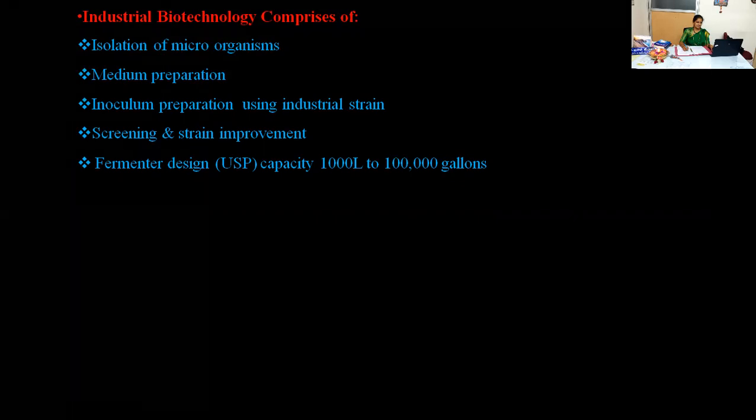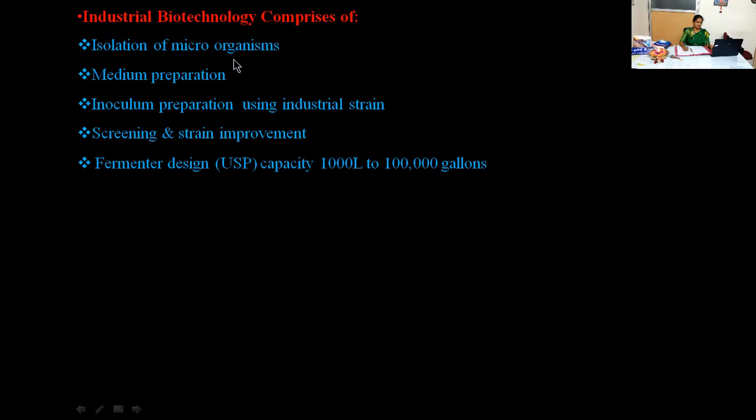To isolate the microorganism, several varieties of techniques are available. Some of the techniques are serial dilution technique, pour plate method, spread plate method, streak plate method, enrichment culture method, then special isolation methods and baiting techniques. By using all these techniques, first one can go through the isolation of the microorganisms.